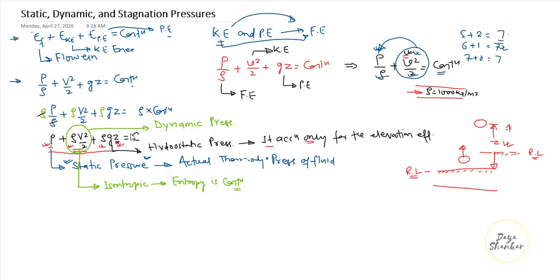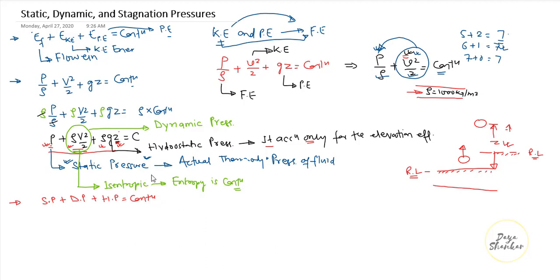That's all. So again we can see from Bernoulli's equation that the sum of static pressure plus dynamic pressure plus hydrostatic pressure is equal to constant.